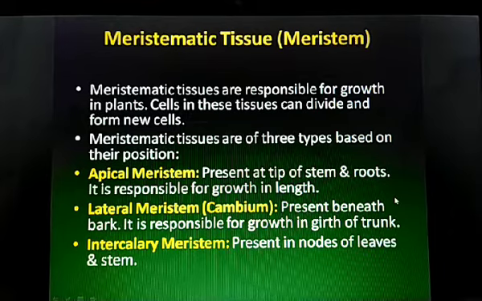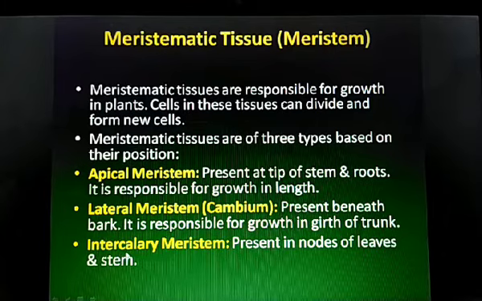First is apical meristem. They are present at the tip of stem and root, or you can say they are present at the root and shoot apex, and they are responsible for increasing the length of that part. And second is lateral meristem or cambium. They are present beneath the bark, and it is responsible for growth in girth, or the thickness of the trunk.